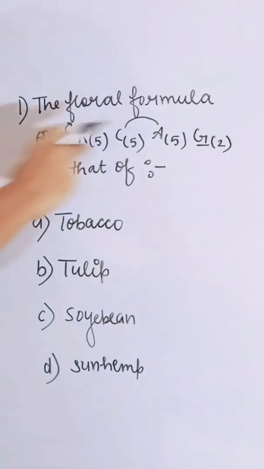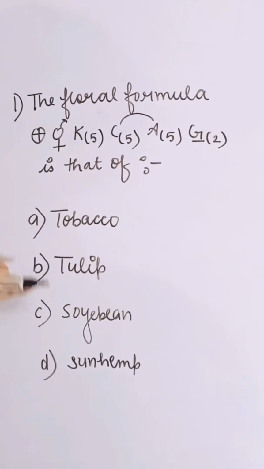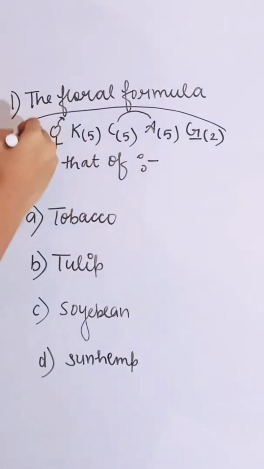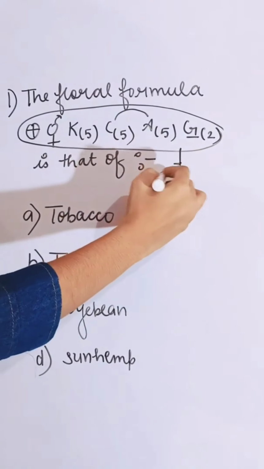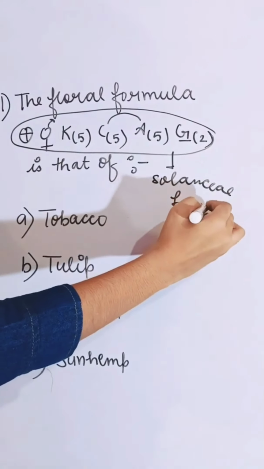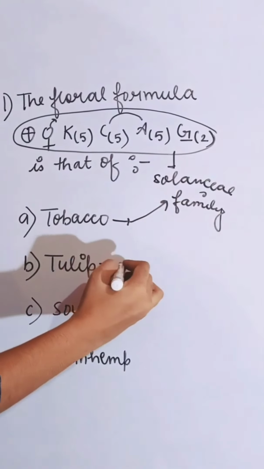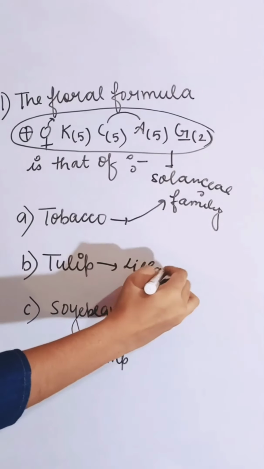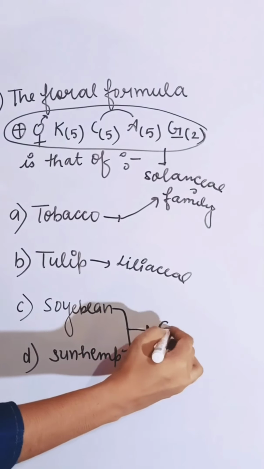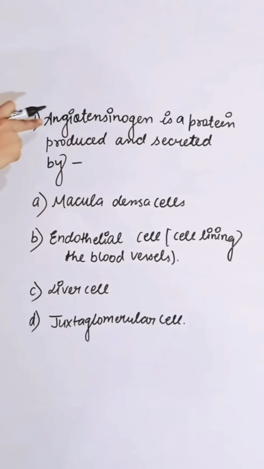This is the floral formula of: first option tobacco, second tulip, third soybean, and fourth sunhemp. This is the floral formula of the Solanaceae family. Tobacco is an example of the Solanaceae family. Tulip is an example of the Liliaceae family. Soybean and sunhemp are examples of the Fabaceae family. So the correct answer is A.